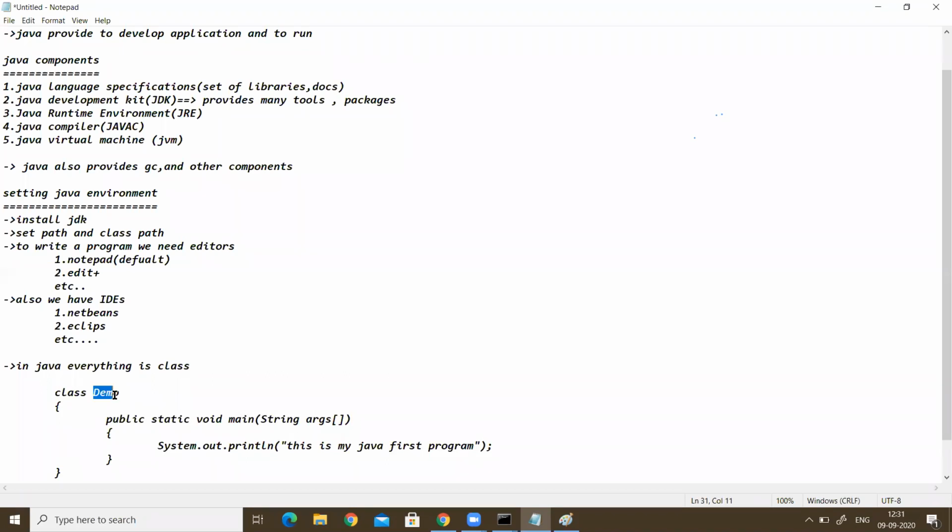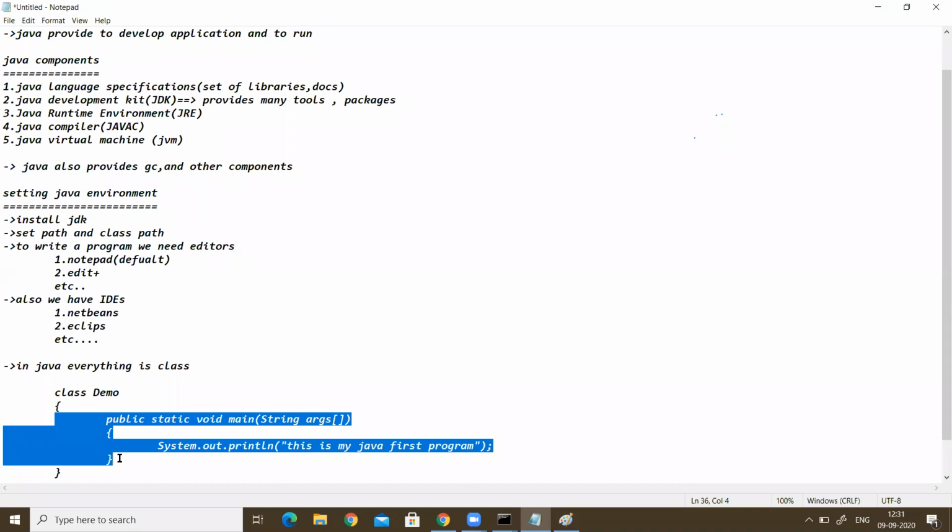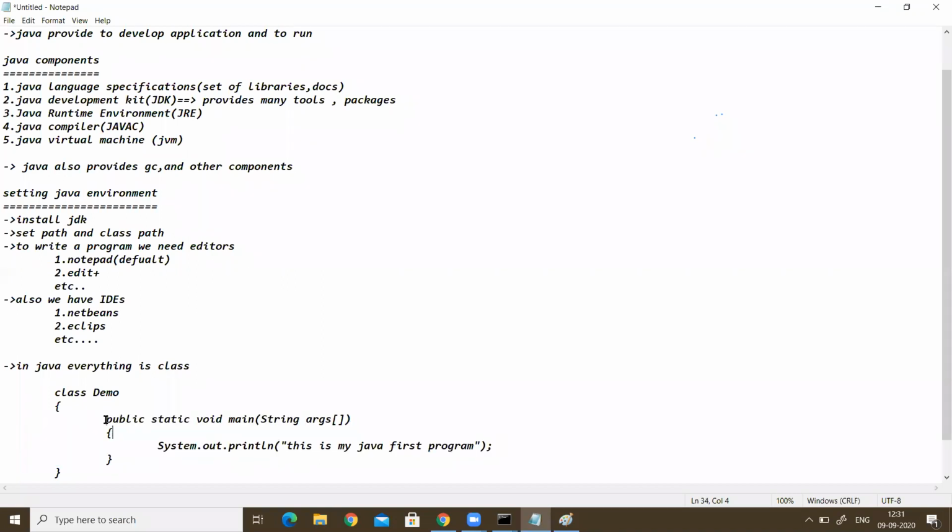This class name we can write anything. So what are the rules to write the class name? We will see. The keyword class, in small letters, is mandatory to create a class. After that you write an open brace, and at the end of the class we write the close brace. Within this open brace and close brace we write one more line, public static void main String args.